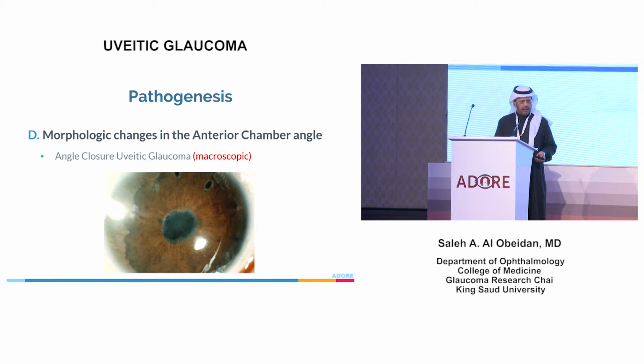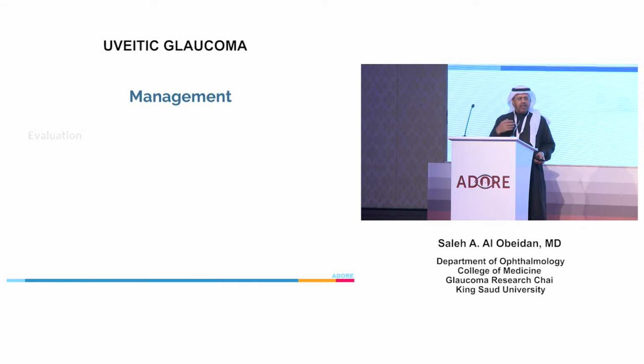This is, for example, one of our patients with HLA-B27, and you see the broad peripheral anterior synechiae and multiple laser iridotomies. The aim is not to reduce the pressure here. The angle is already damaged, but the aim is also to restore the anatomy of the anterior segment. The management, again, depends on the, I don't know, time is running very quickly when I stand.